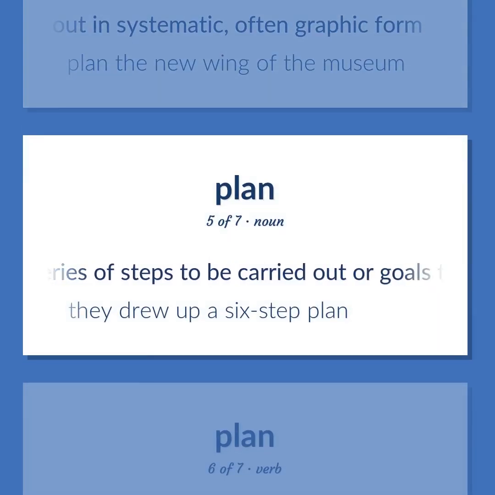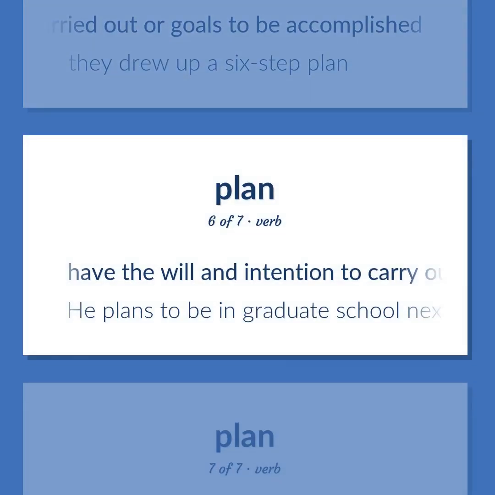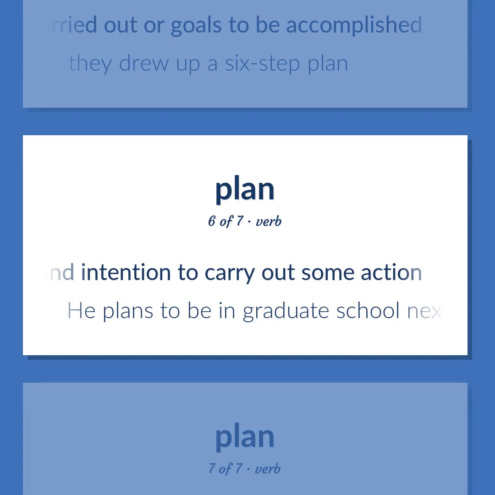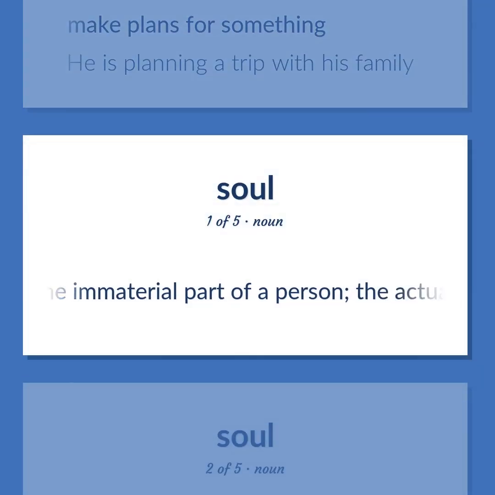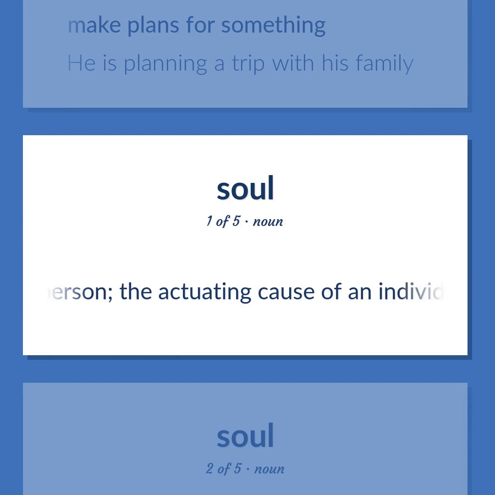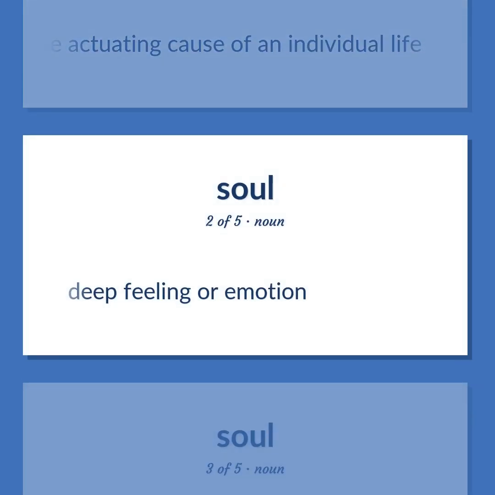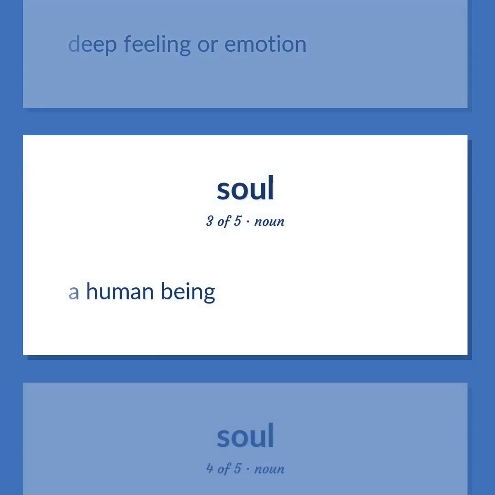A series of steps to be carried out or goals to be accomplished. They drew up a 6-step plan. Have the will and intention to carry out some action. He plans to be in graduate school next year. Make plans for something. He is planning a trip with his family. The immaterial part of a person, the actuating cause of an individual life. Deep feeling or emotion. A human being.